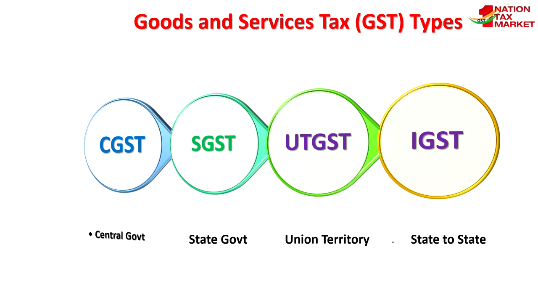If the transactions are within the state, then there will be two components, CGST and SGST. CGST plus SGST will not be imposed when the transactions are between two states. That means if you purchase a good from Telangana and sell it in Maharashtra, it is an interstate transaction and you have to pay IGST instead of SGST plus CGST.